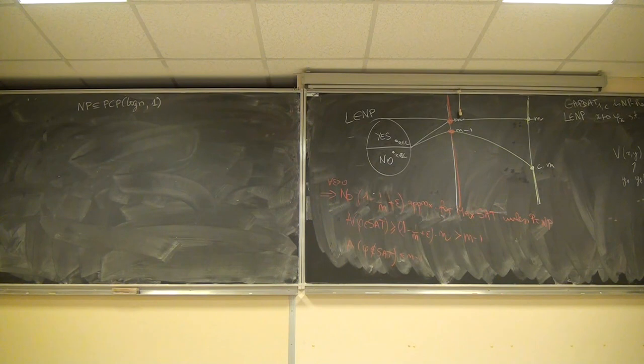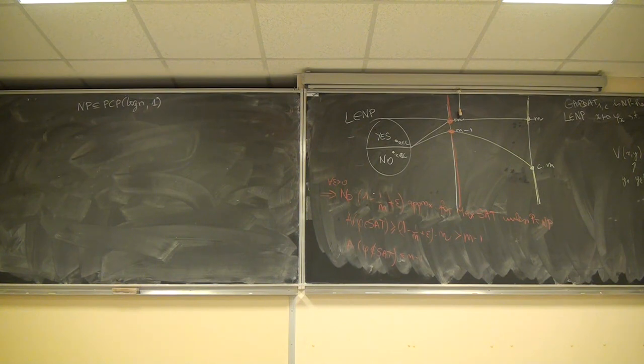And how many points of a proof did I use? I used only 3 points. I've just asked for the value of 3 variables, the 3 variables that were in this clause. So it's clearly a verifier with log n random bits and 3 queries.